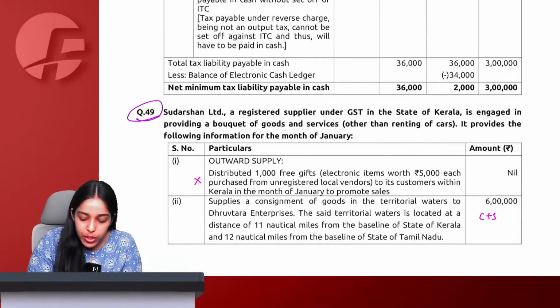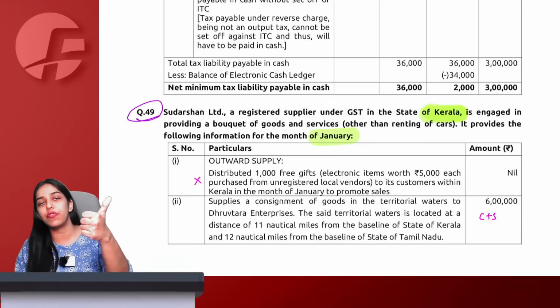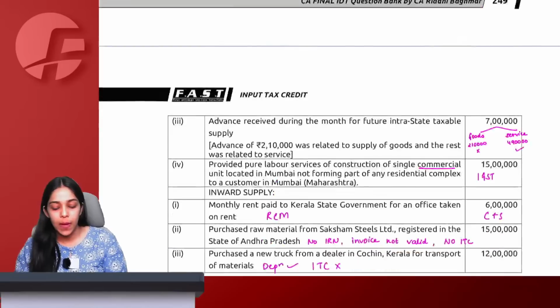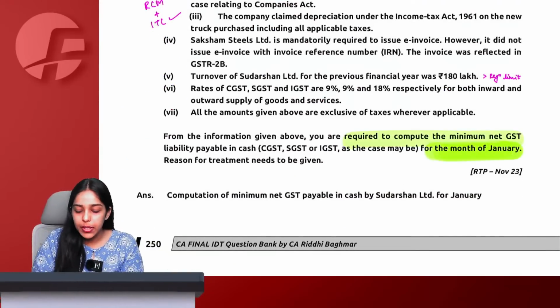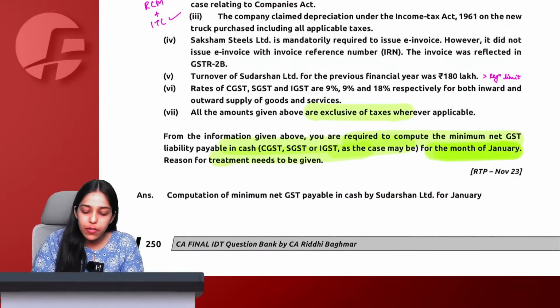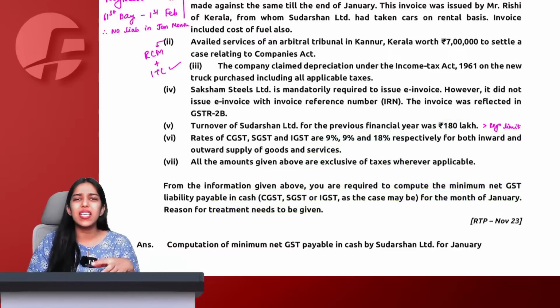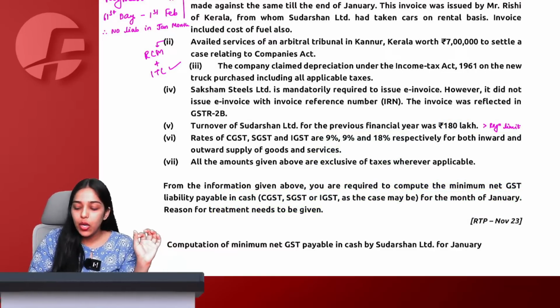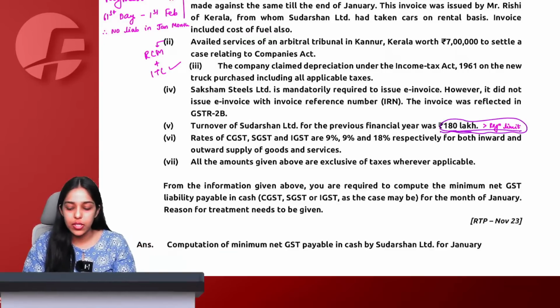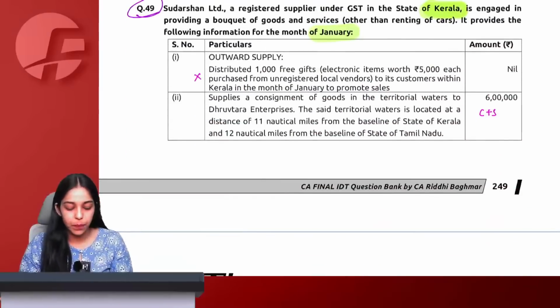So what we have to do is for the month of January, and we are registered in the state of Kerala. You always have to see the location of supplier, lock it, and you also have to see which month the question is pertaining to. So they are saying compute everything for the month of January. All amounts given exclusive, all the rate applicable 18%. Preceding financial year turnover was 180 lakh, which is greater than registration limit, which means if at all there is any legal service, arbitral tribunal, we know that we will apply RCM because the preceding financial year turnover is greater than registration limit. Yes. Now one by one, let us read the point and solve the question.